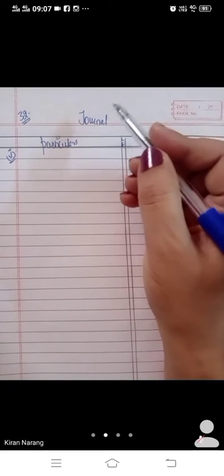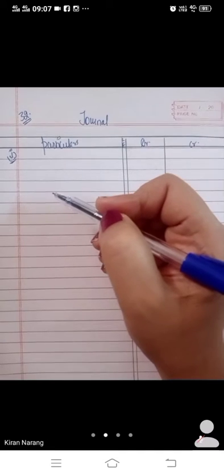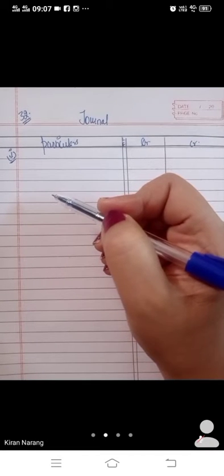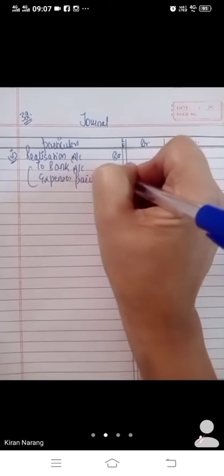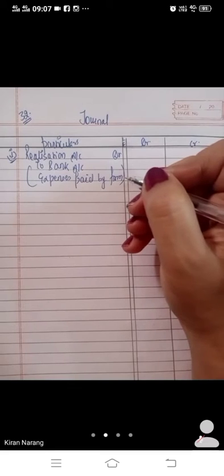First is, bache, realization expenses amounting to rupees 500. If you remember, when we prepared the realization account, we used to pay realization expenses from the debit side, means to bank account. So in this entry we will record realization account debit to bank account, expenses paid by firm, 500 rupees.